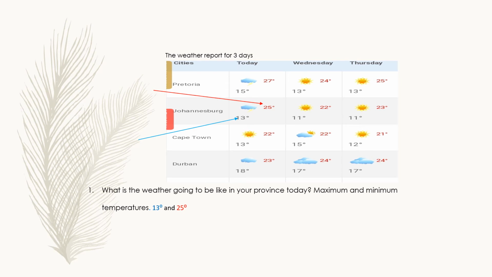So the answer to the question, what is the weather going to be like in your province today? Maximum and minimum temperatures. So we've started with our minimum temperature. So we say our minimum temperature is 13 degrees and our maximum temperature will be 25 degrees. So please do attempt to do the others on your own.